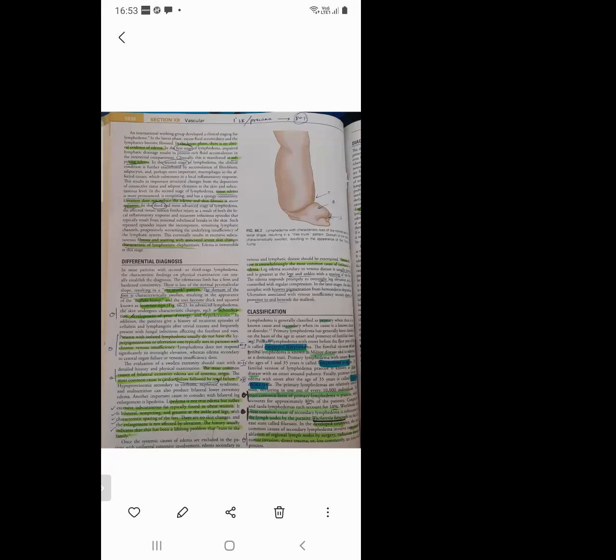Like that, the familial version of praecox is Meige disease. Okay. So next, more than 35 years is your tarda. The next important MCQ is among these 3 things, which is the most common form of primary lymphedema? We will think that it is congenital.